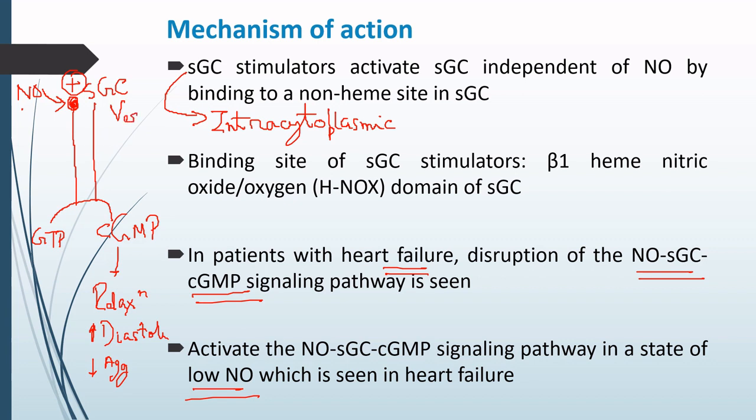Here comes the action of Vericiguat. What this Vericiguat is doing is that it is activating the guanylyl cyclase or the SGC enzyme independent of the nitric oxide. That is, it is a direct stimulator of this enzyme. So once this enzyme is getting stimulated directly, all these effects are going to occur. And hence the patient of heart failure is actually going to improve.